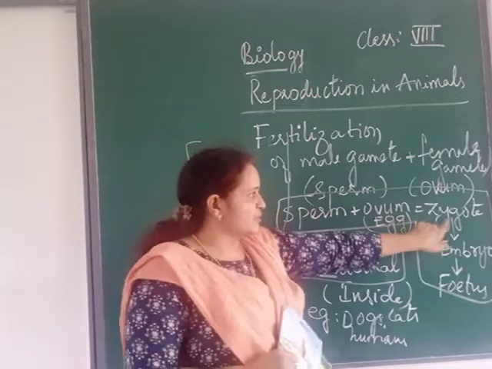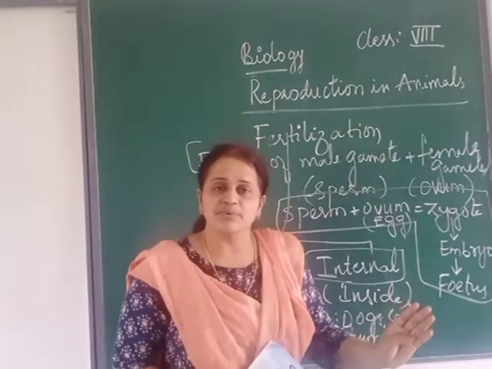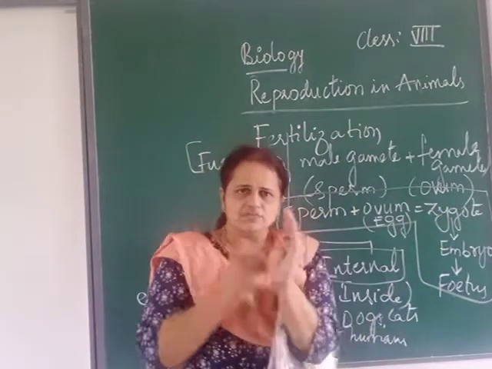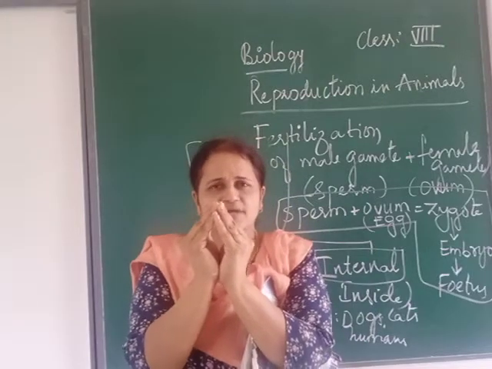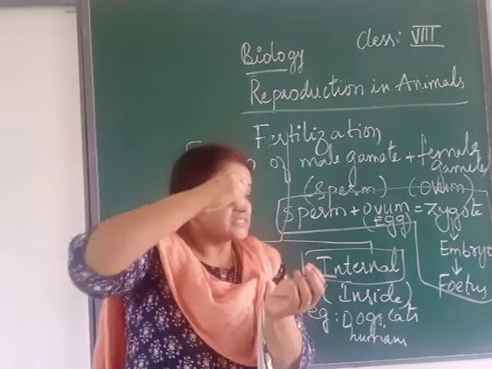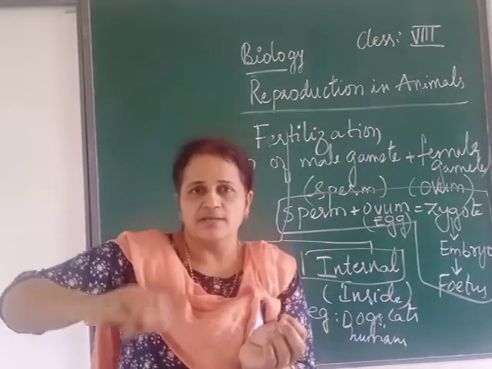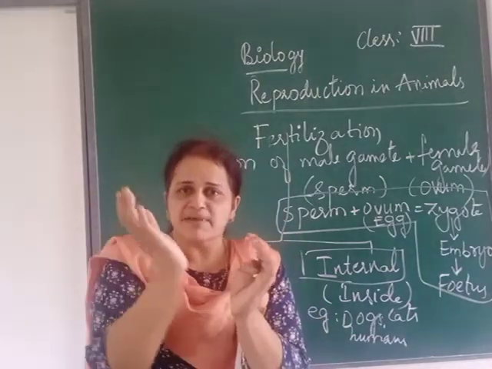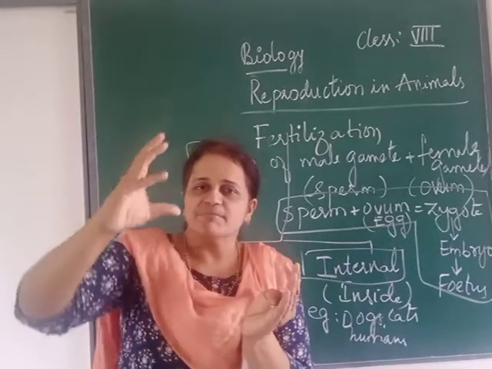That means this zygote will go and settle down where? In the uterus. Small one, small cell. And when it is in the uterus, it gets implanted. Implanted means how a seed gets implanted in the soil. Same way this embryo gets implanted and slowly development will start.